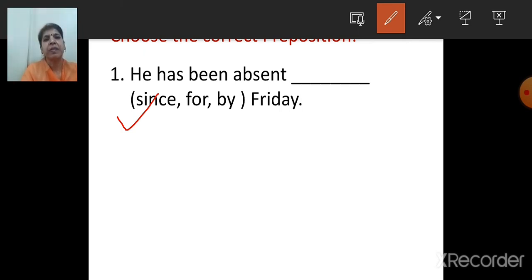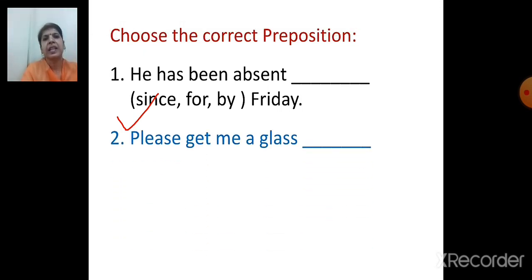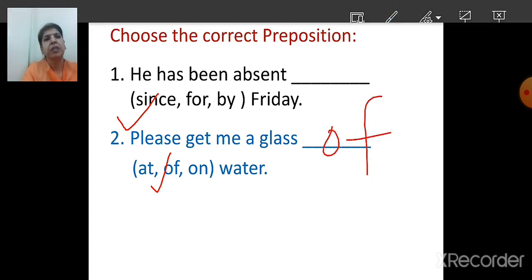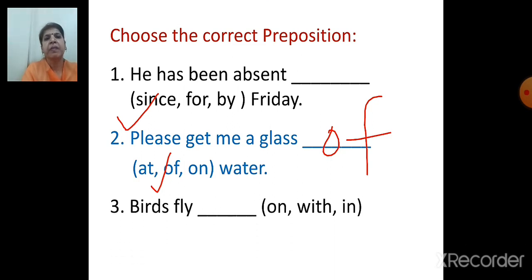Now next one. Please give me a glass dash water. Options are at, off, on. So what do we say, children? Please give me a glass of water. Yes, it is of. Now next one.